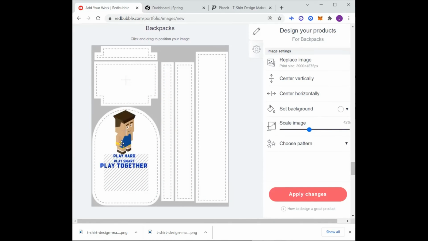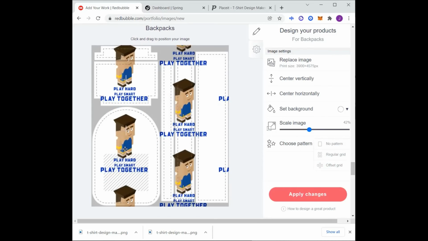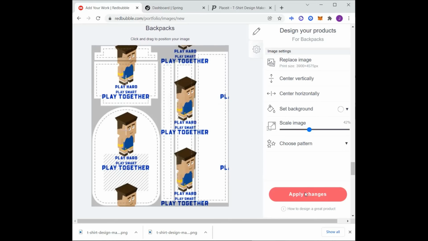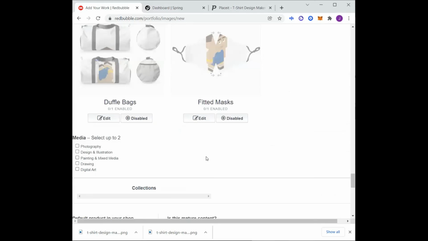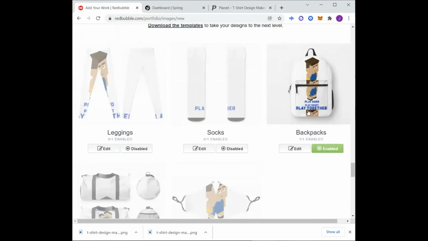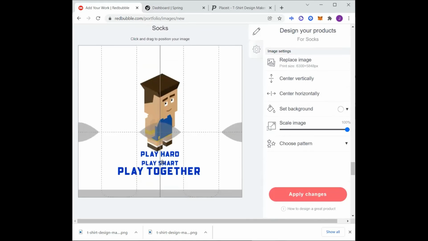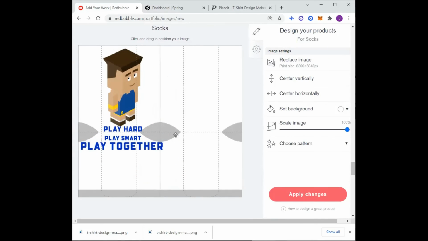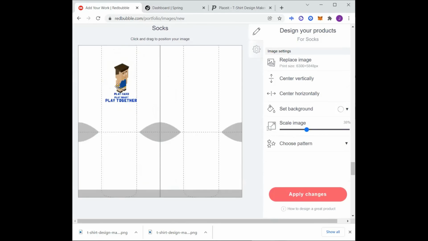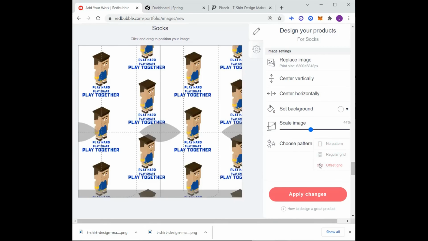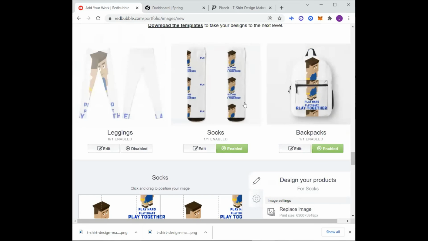Let's see. Maybe change a grid pattern, have it all over. That might work. Let's see how that looks. No, that's fine for me. I'll go ahead and leave that one on. You know what? I'm gonna put the silk on there too. I didn't even think about that one. Put this one. Actually, shrink it down. How about that? Be curious how they make the socks with these images on them. Let's look at those socks now.